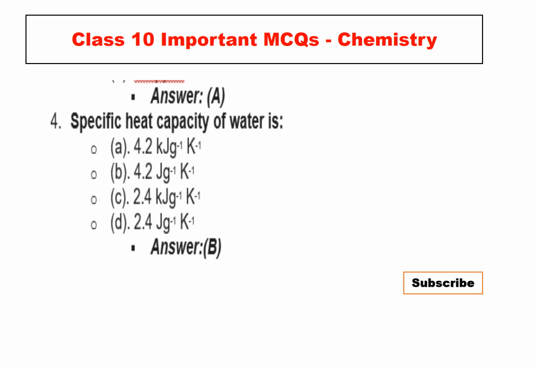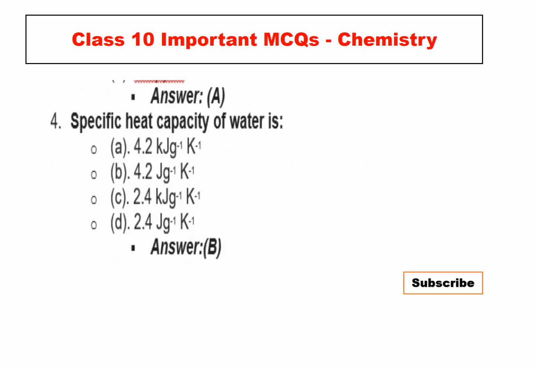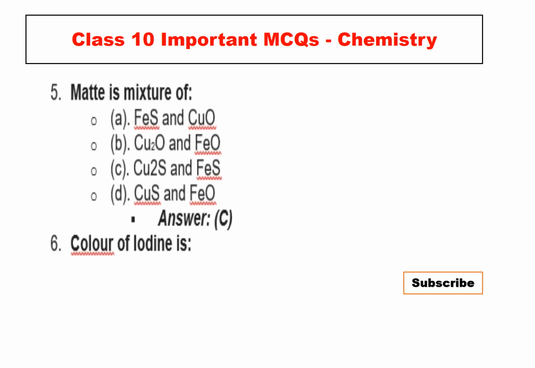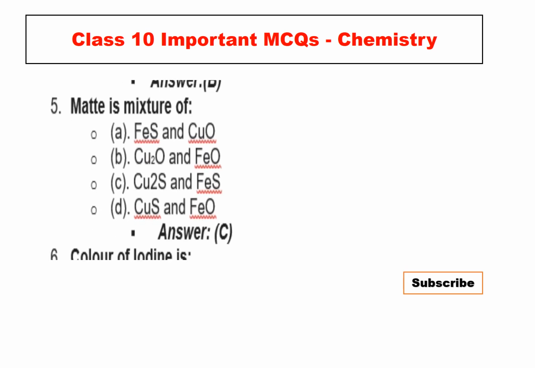ये ज़्यादा नीचे आ गया जी। अभी आपको हम फिफ्थ पे लिए चलते हैं। So fifth is: matte is a mixture of FeS and CuO, Cu2O and FeO, Cu2S and FeS, Cu2S and FeO. The right answer is C.